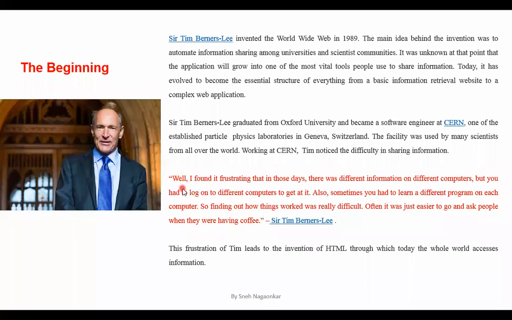What does this sentence mean? In spite of the availability of internet, you needed to go to special computers and access that information. So this was the reason he invented hypertext markup language.